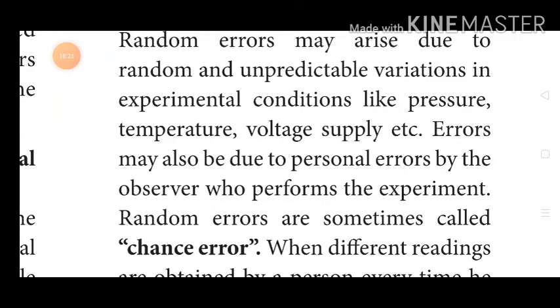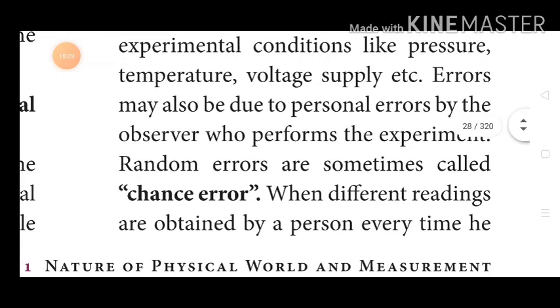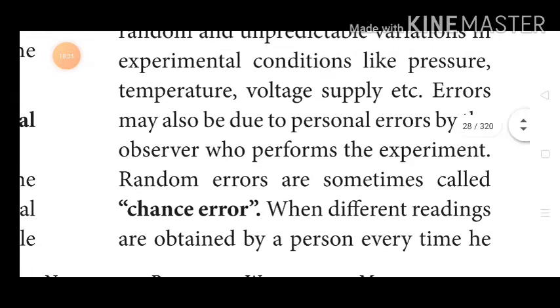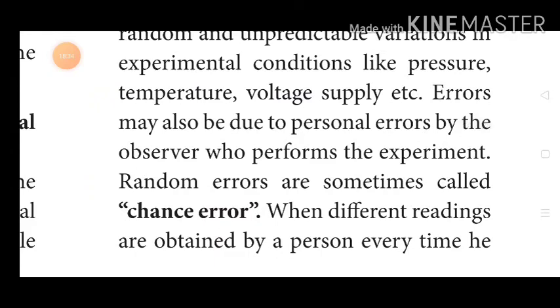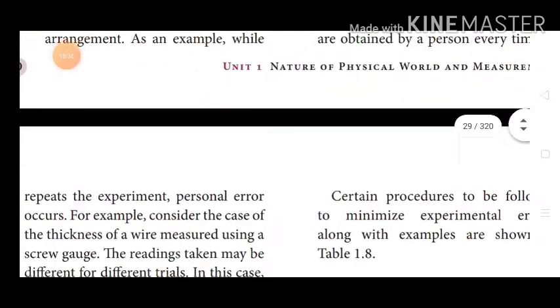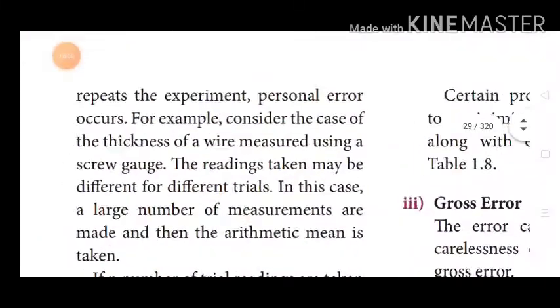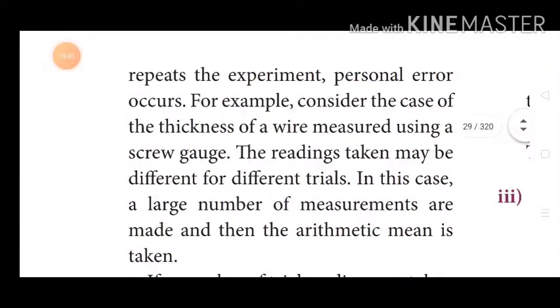Random errors are sometimes called chance errors. When different readings are obtained by a person every time he repeats the experiment, personal error occurs.